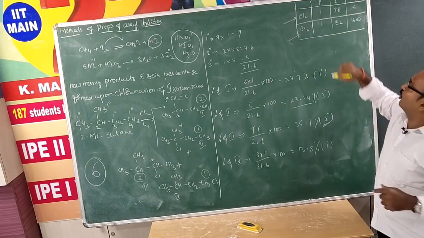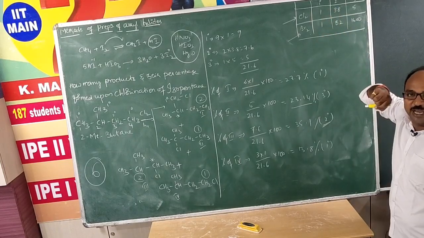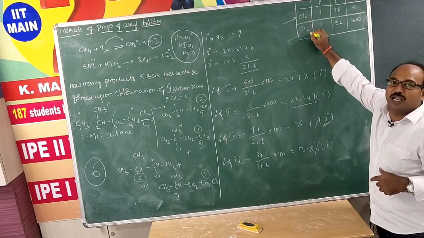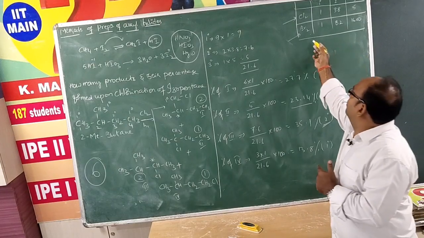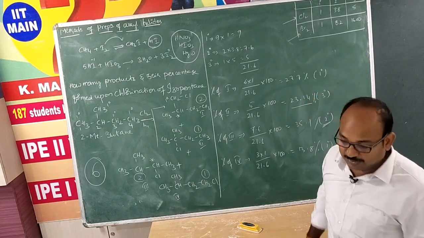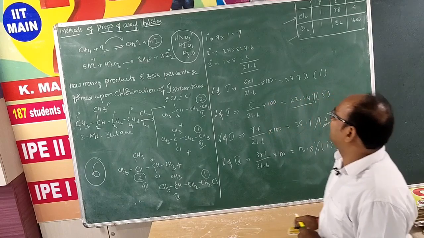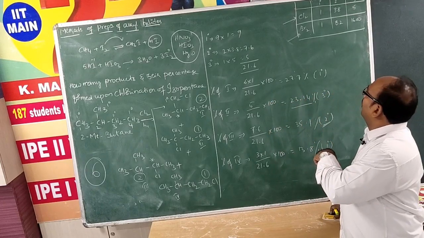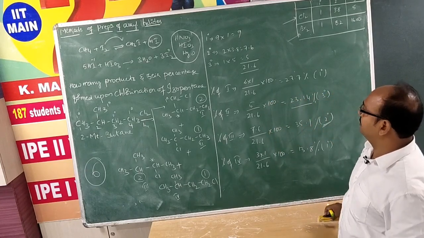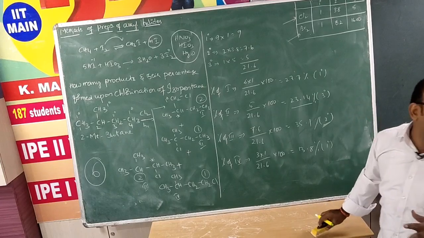I am repeating, chlorination product mainly depends upon reactivity, bromination product mainly depends upon selectivity. Let us consider the same case for bromination, if we need to calculate. For bromination, if we calculate,